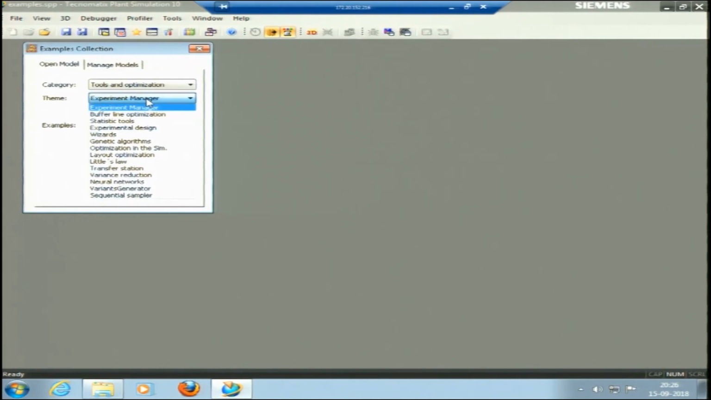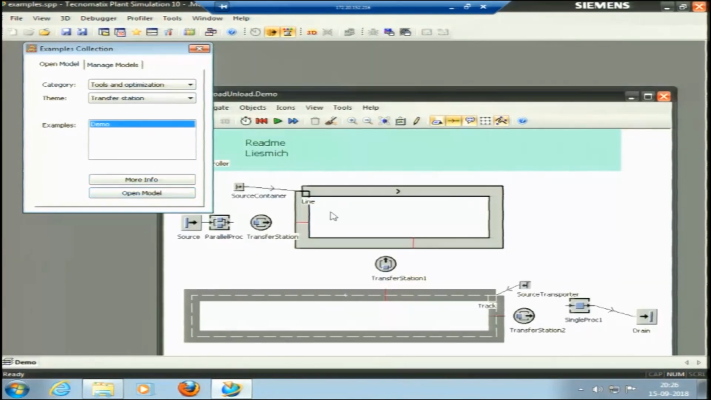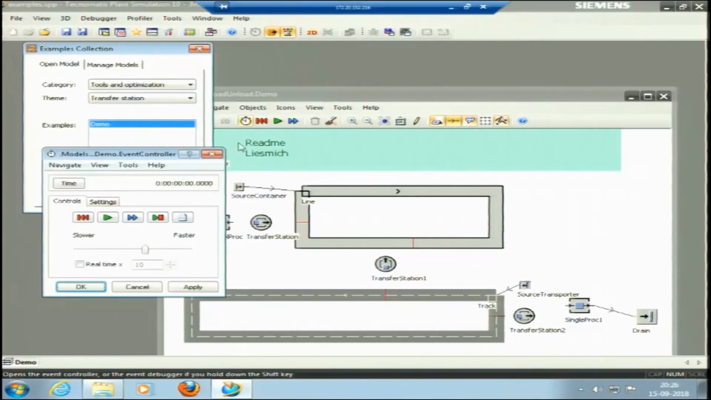I will pick an example, but before that let me pick something else. Okay, transfer station. I have a demonstration model here. This is one cell, this O is one cell, and this is another track, a two-way track. The transfer station will just transfer the material from this cell to this track. Let me try to see the event simulator here.